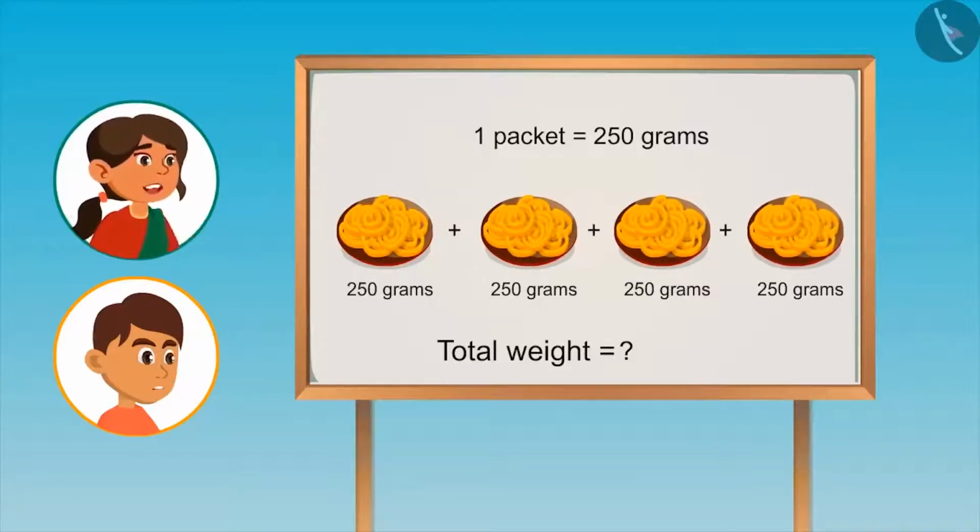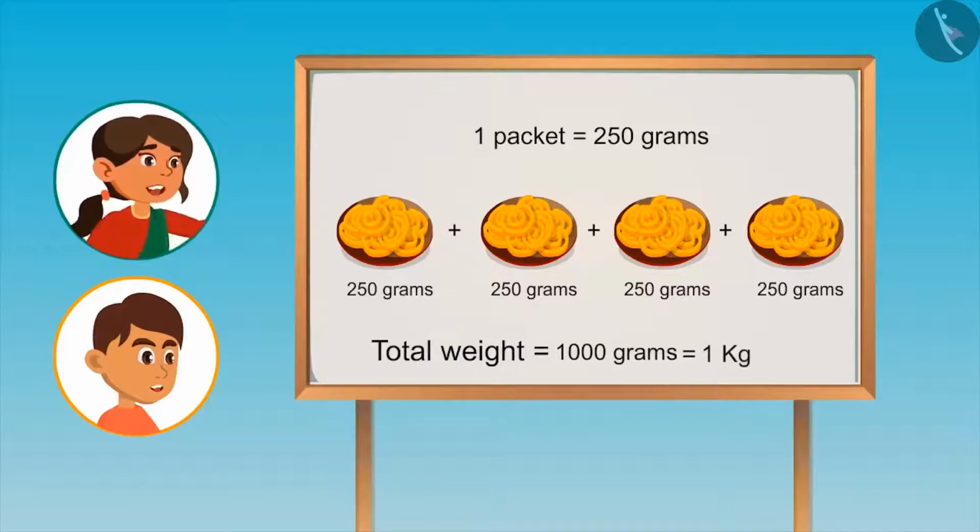So the total is 1000 grams. Absolutely correct. And 1000 grams is equal to 1 kg. That means now we have 1 kg of jalebis. Brother, I have understood. Yay! Very good.